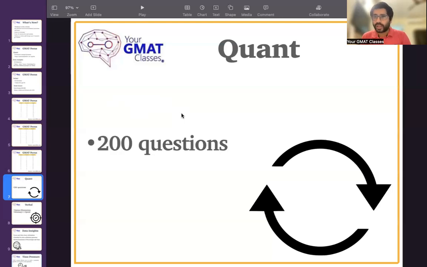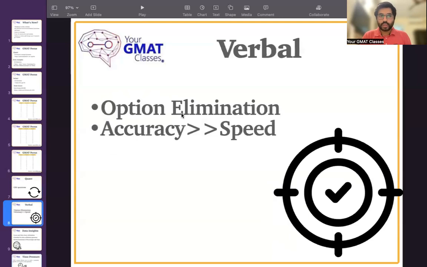Obviously, some topics will require extra effort, some topics will require less effort. It varies, it's very subjective. But this is a good approximation, which is 200 questions, after which you will be comfortable to solve it in the exam. Now, coming to the verbal section, the 23 questions that are asked in verbal,